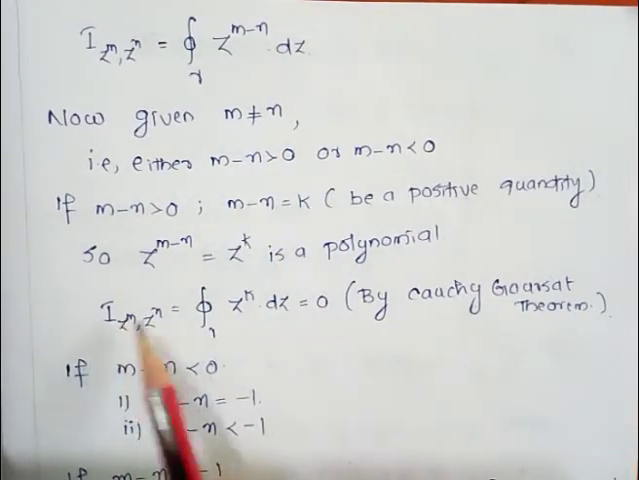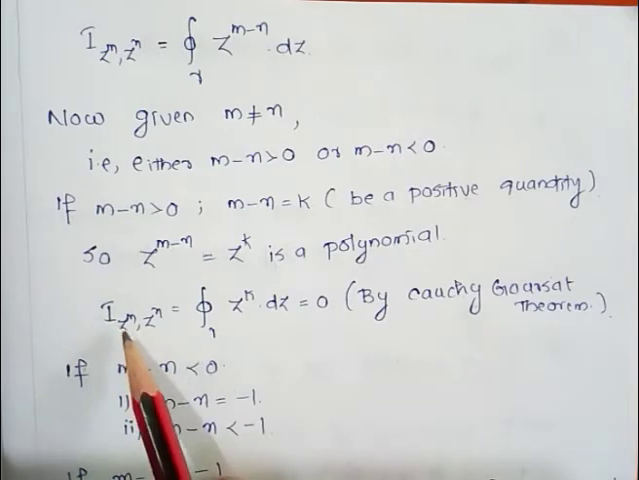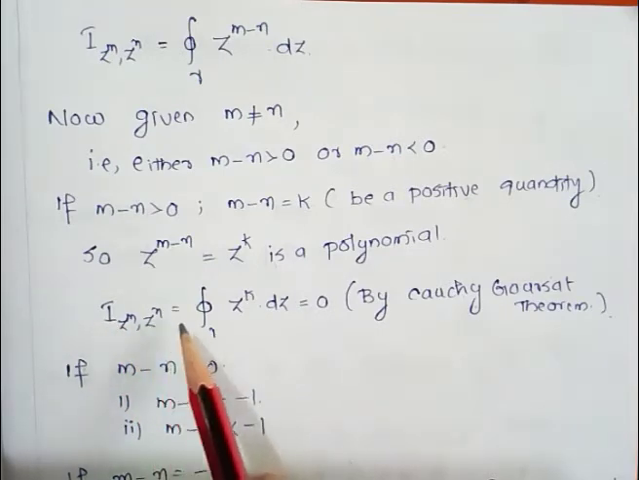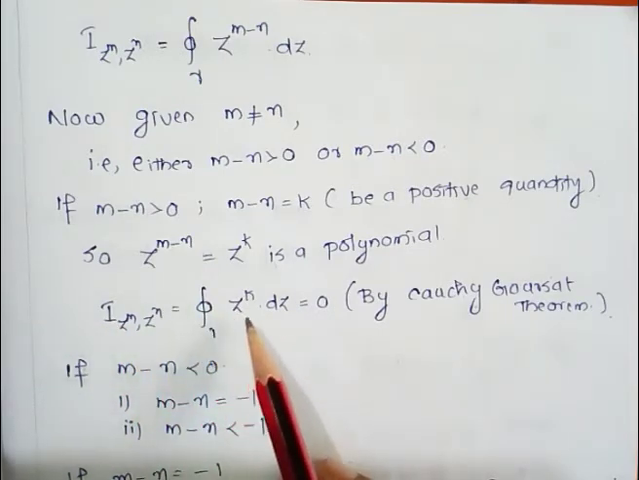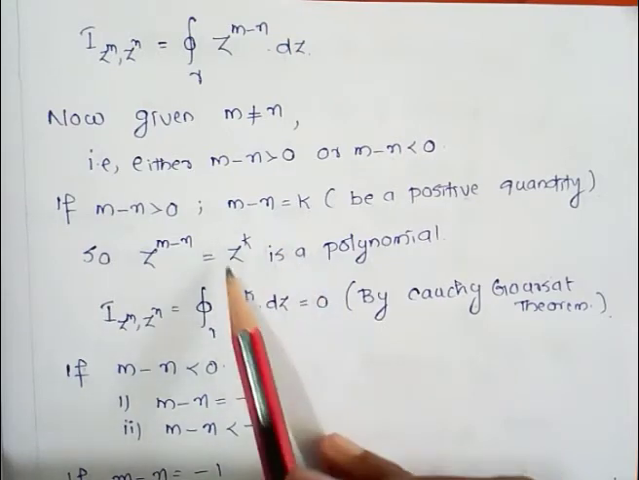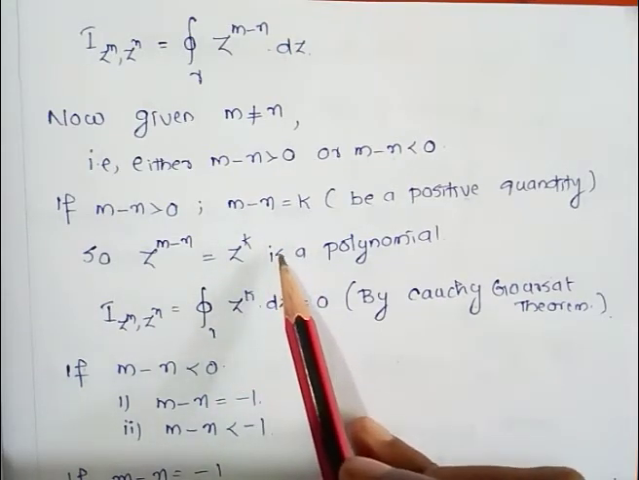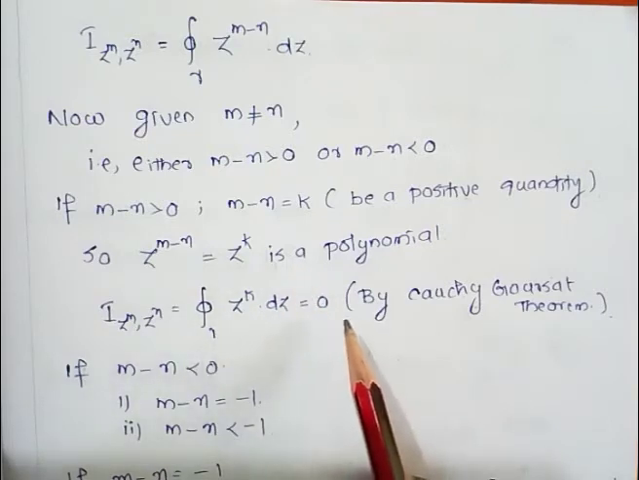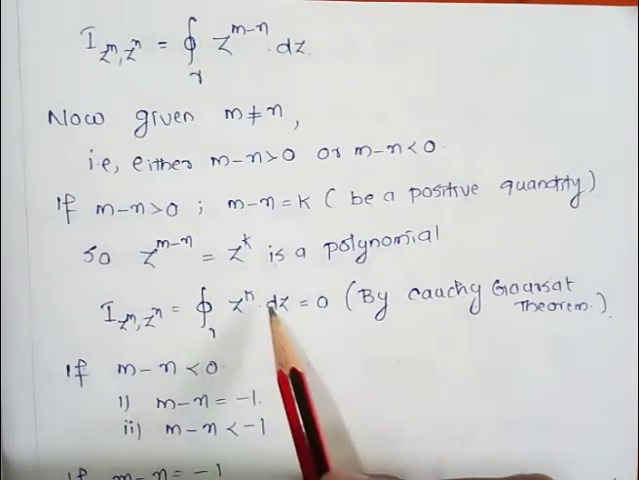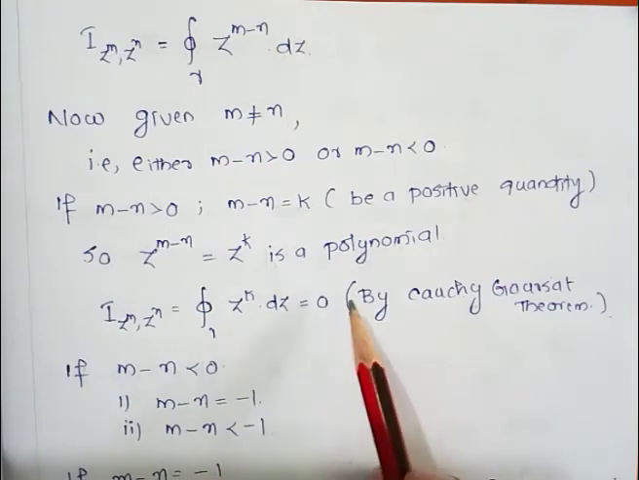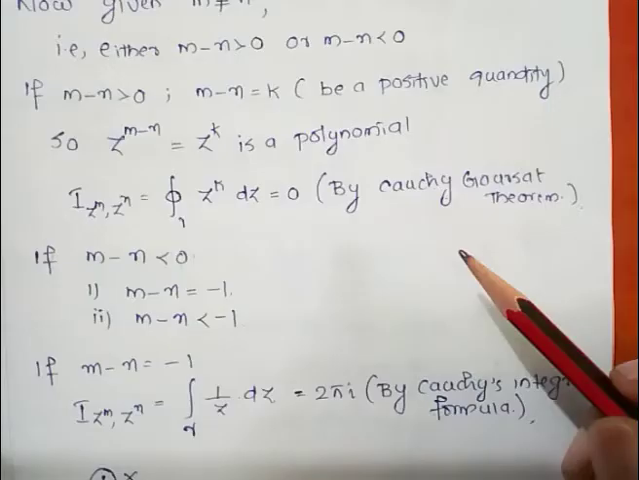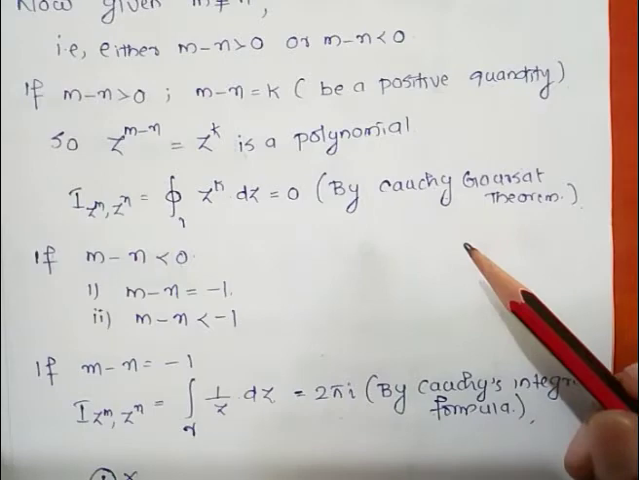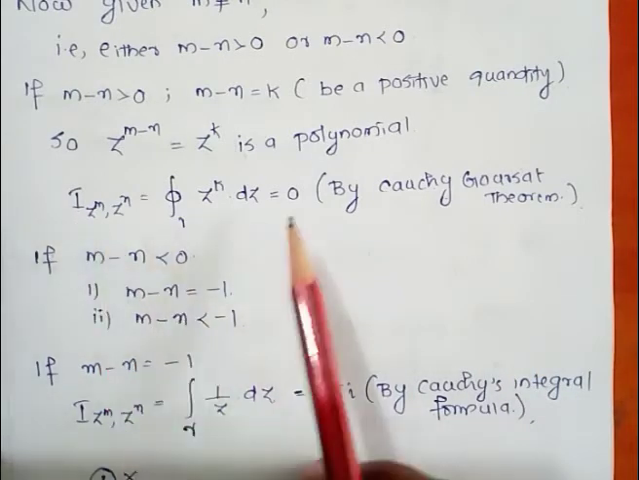Now replacing z^(m-n) by z^k, the integral becomes I(z^m, z^n) equal to the integral over gamma of z^k dz. And we know that z^k is a polynomial function, so a polynomial function is analytic everywhere. Then by the Cauchy-Goursat theorem we can say that this integral is equal to 0, since it is analytic inside and on a simple closed contour. So we get I is equal to 0.